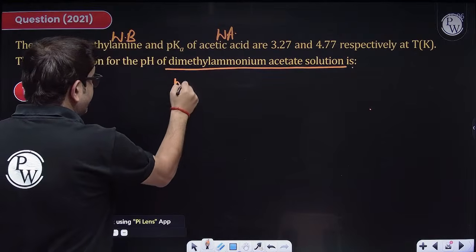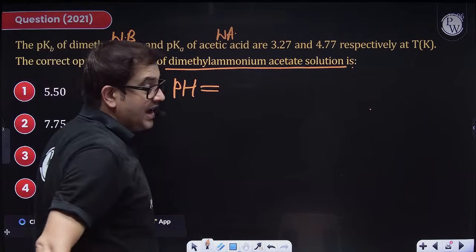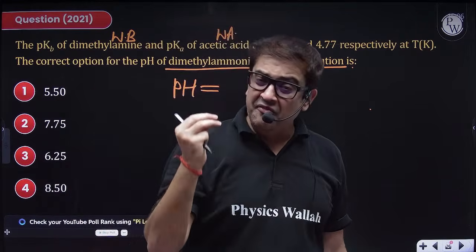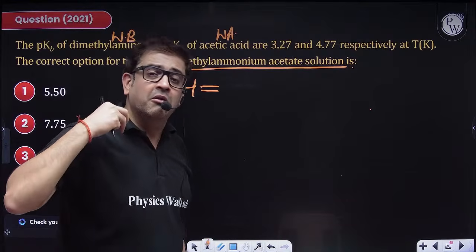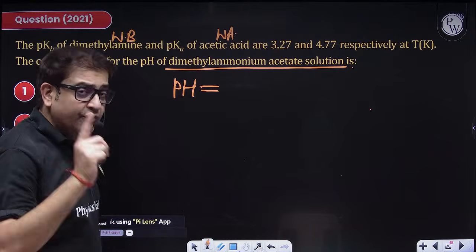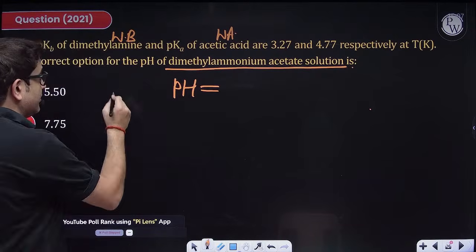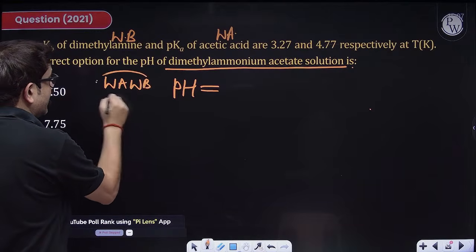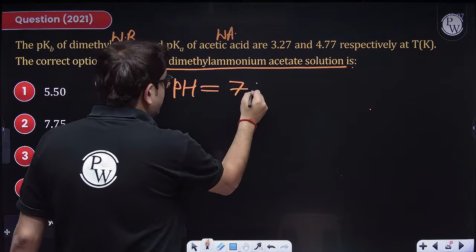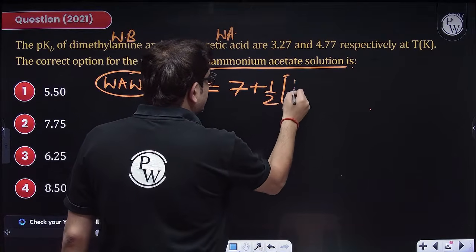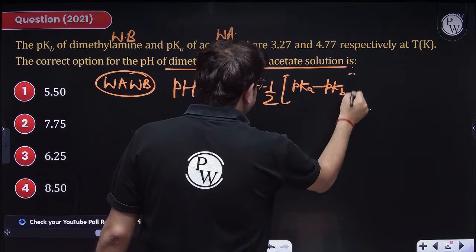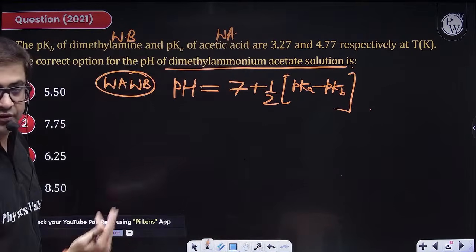For a salt of weak acid and weak base, I am repeating, please remember this, not a very simple mnemonic to learn it. For weak acid and weak base salt, this is the pH of the salt of weak acid and weak base when both the counterparts are weak. pH is 7 plus half of pKa minus pKb by 2. Half of is already there.